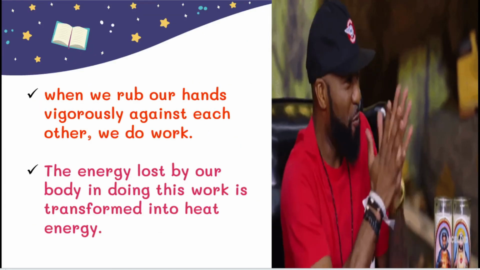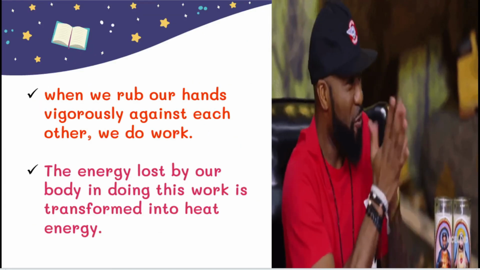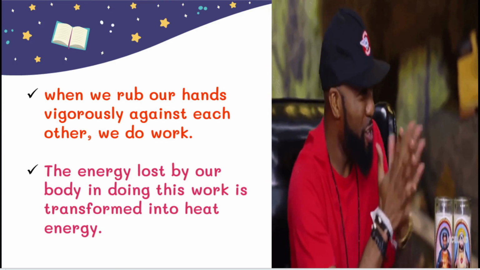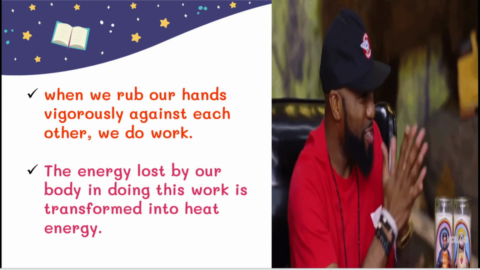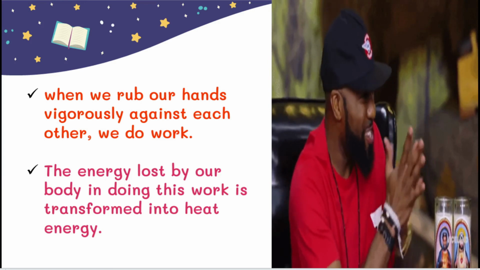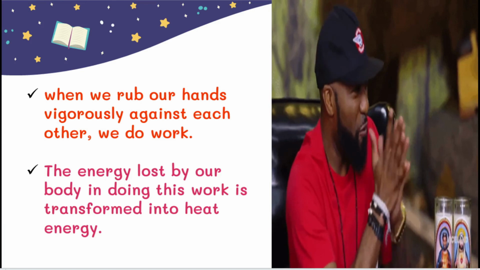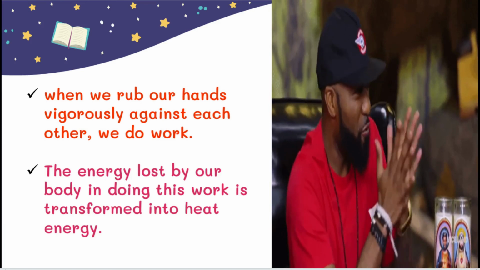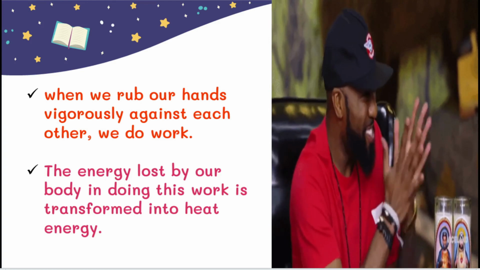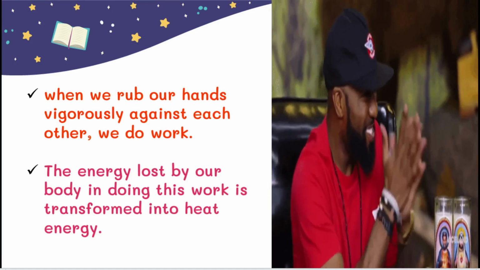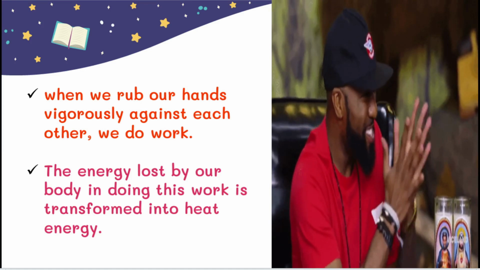The third example is very, very important. You can also do this when you are seeing this video. When we rub our hands vigorously against each other, we do work. How can we say we do work? After rubbing our hands, you can place them on your chin or cheek and you can feel heat energy. So here also we lost some energy when we rubbed our hands, and we gain some heat energy. The energy lost by our body in doing this work is transformed into heat energy.